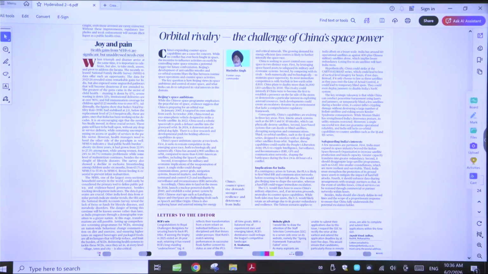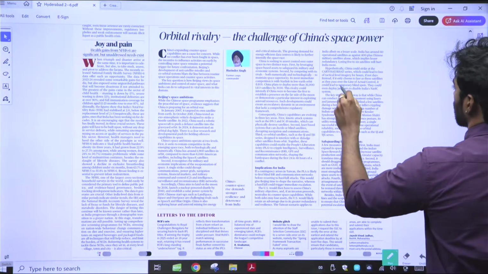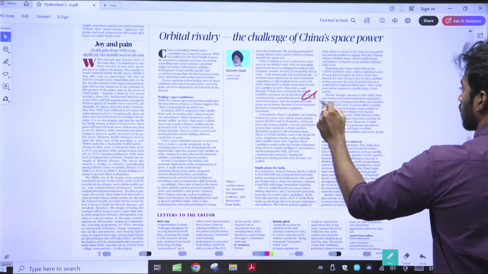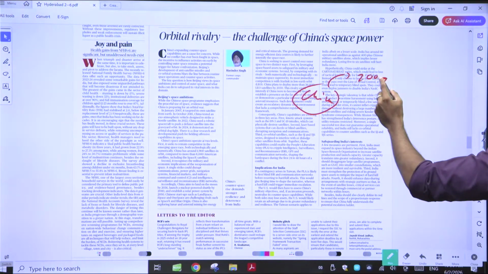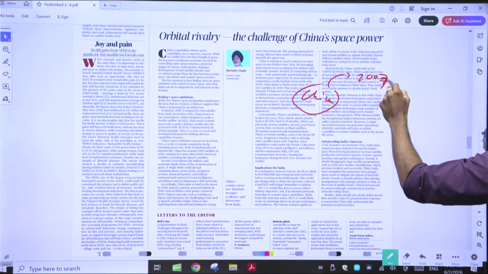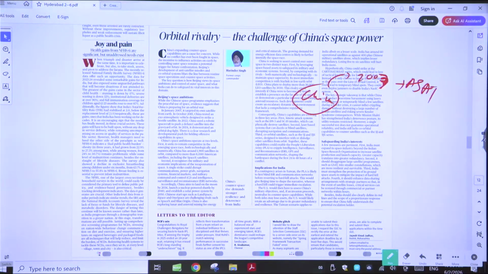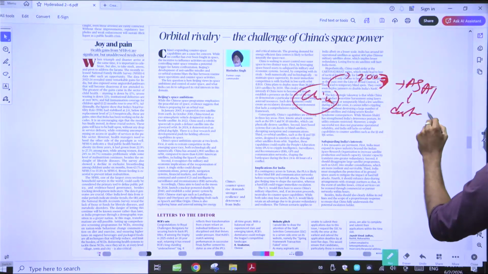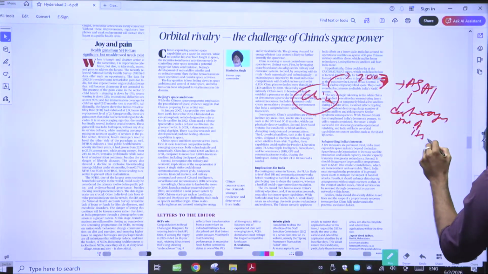Then there is some other evidence on how China has created ASAT, anti-satellite technologies. Firstly, I think it's 2007, was the first time China used anti-satellite technology, as it destroyed one of its own satellites.